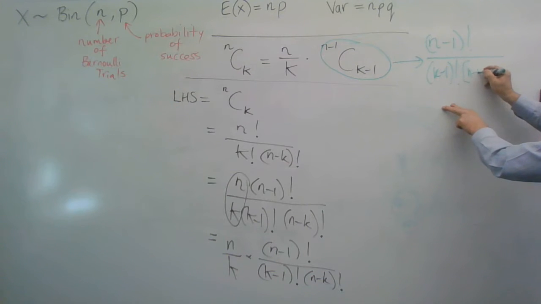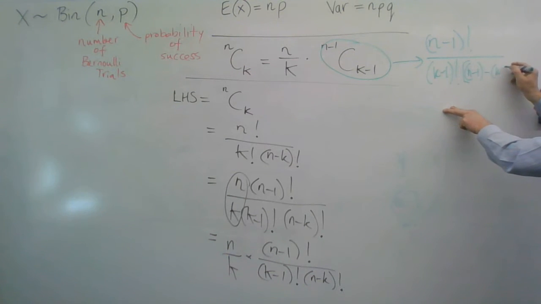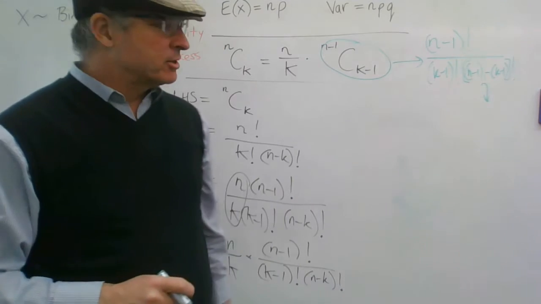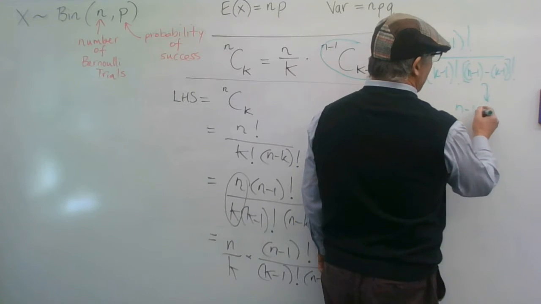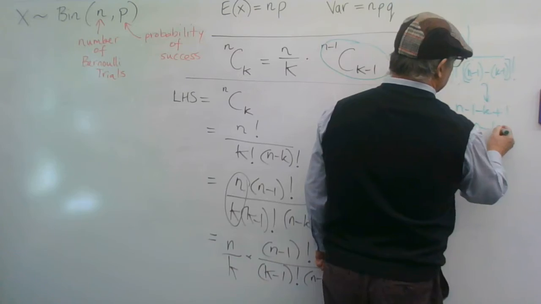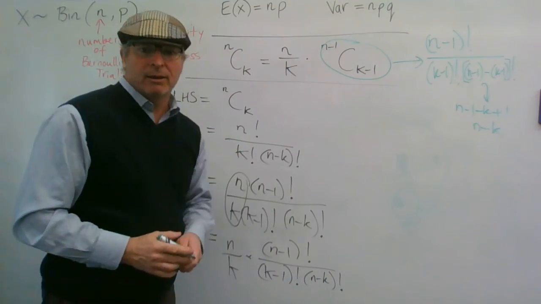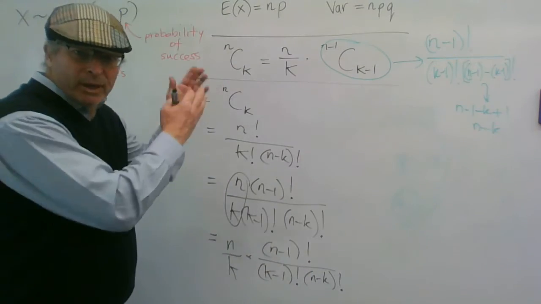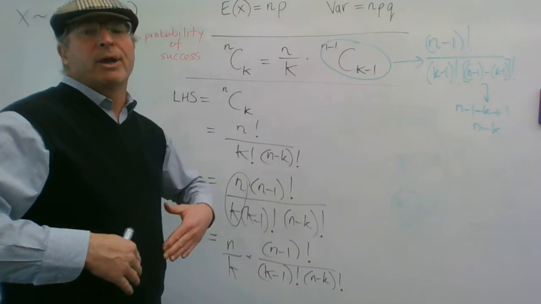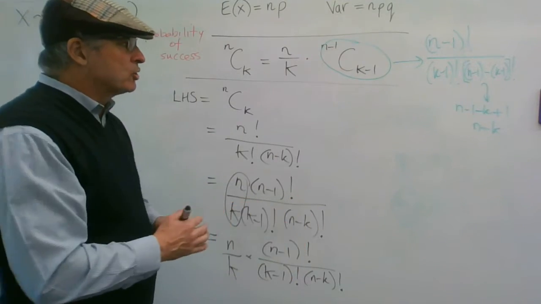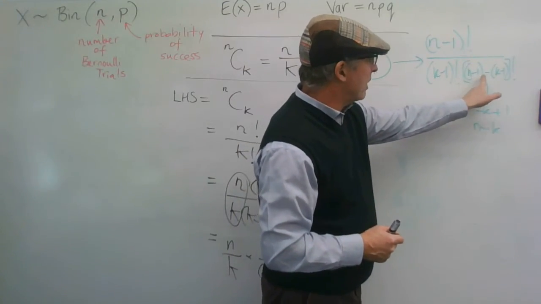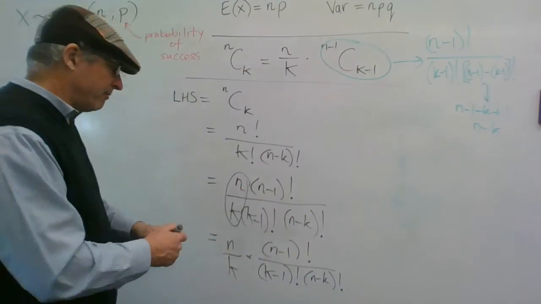Now the difference is (n minus 1) minus (k minus 1). Now, what is (n minus 1) minus (k minus 1)? Well, it's n minus 1 minus k plus 1, which is n minus k, which is what I've got there. So it needs to be obvious to anyone looking at my proof that I'm putting in logical steps, so I should probably rewrite this n minus k as (n minus 1) minus (k minus 1) before I come up with my final answer.